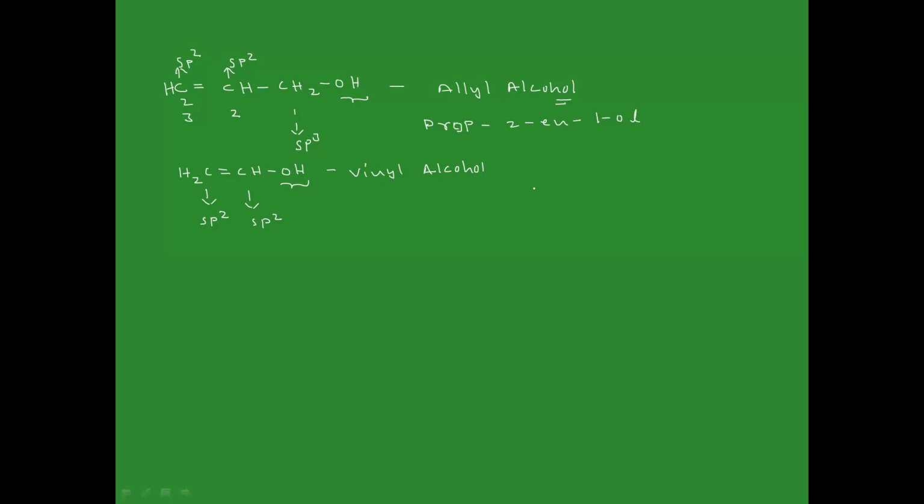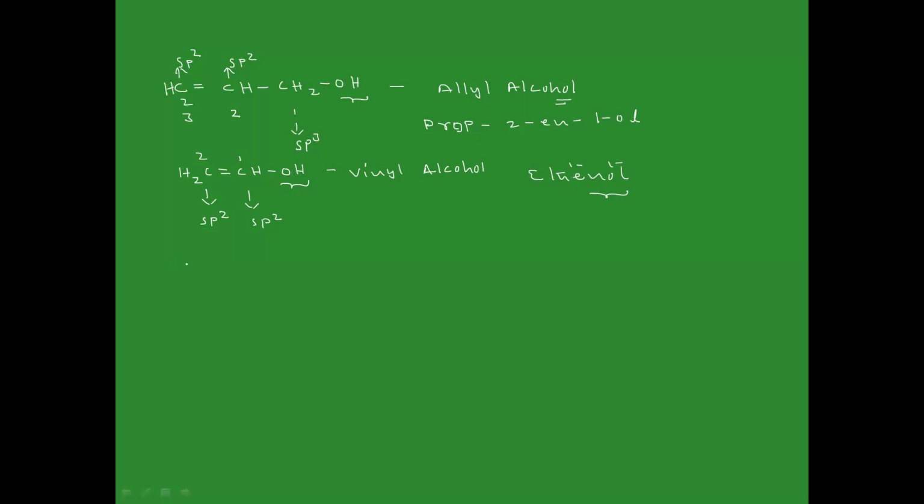We have 2 carbons, this is the first carbon and this is the second carbon. We can say ethanol, but if you want to write exactly, it is ethen-1-ol. Strictly speaking, this is the right IUPAC name for this compound.